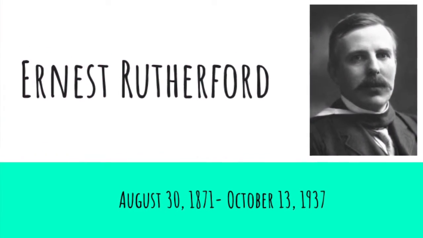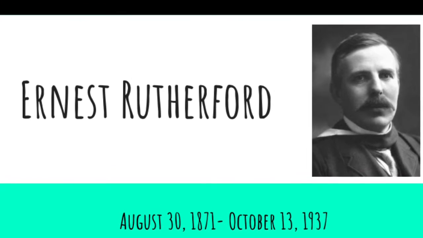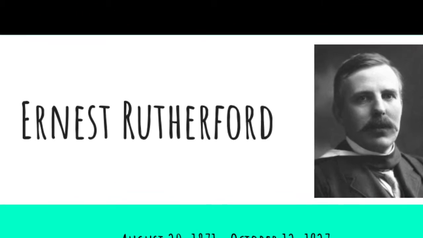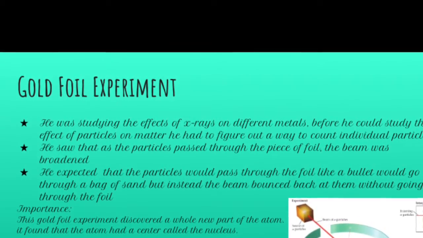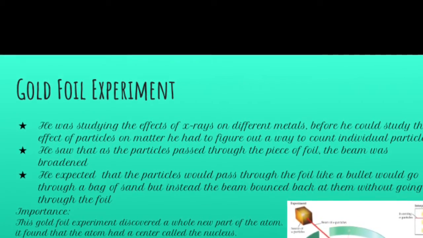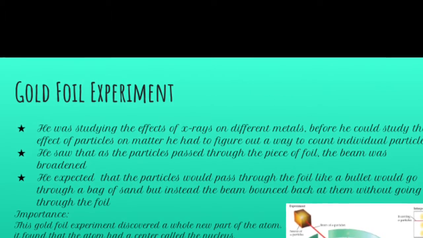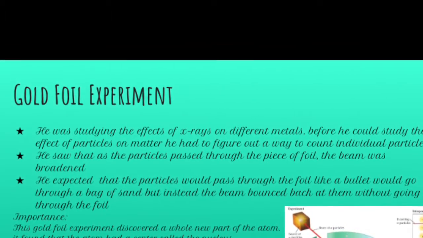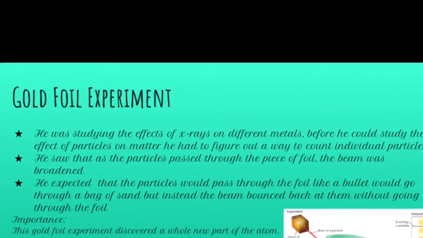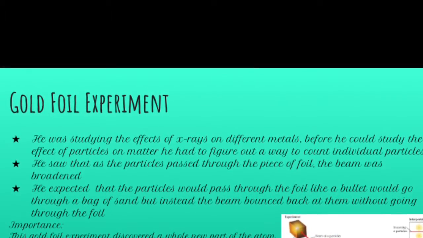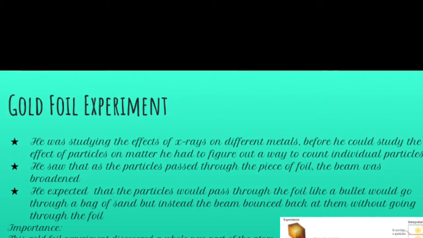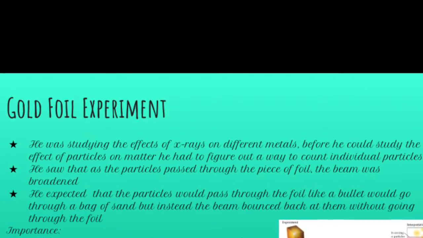Ernest Rutherford was born August 30th, 1871 and died October 13th, 1937. He did the gold foil experiment. He was studying the effects of X-rays on different metals before he could study the effect of particles on matter. He had to figure out a way to count individual particles. To count all the particles, he found that a screen coated in zinc sulfide flashes a light each time it was hit by a particle. So they sat in the dark to count how many flashes it emitted.